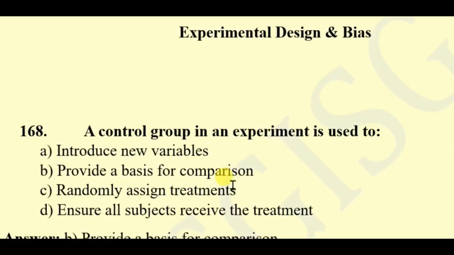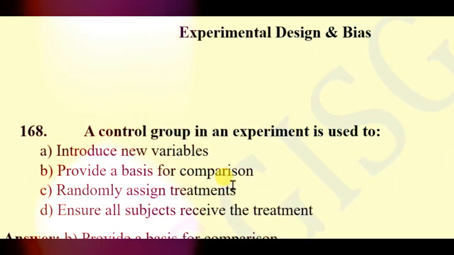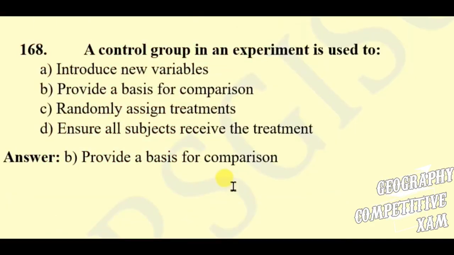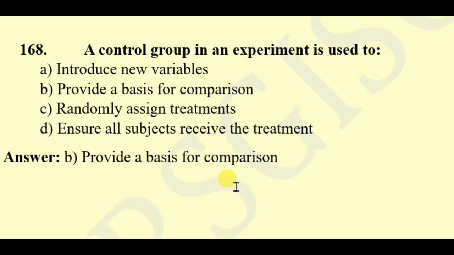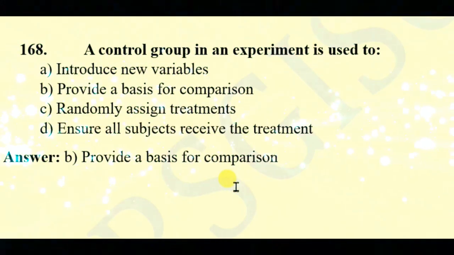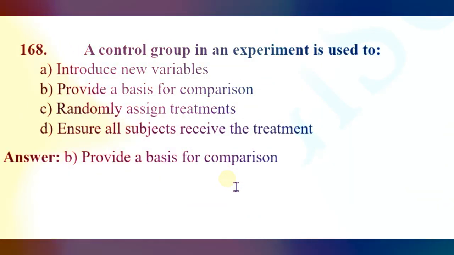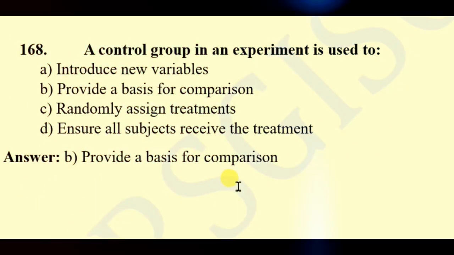Now the category is experimental design and bias. Question 168. A control group in an experiment is used to introduce new variables, provide a basis for comparison, randomly assign treatments, ensure all subjects receive the treatment. Here the right answer will be provide a basis for comparison.